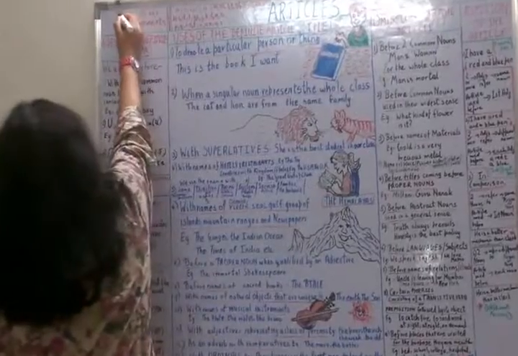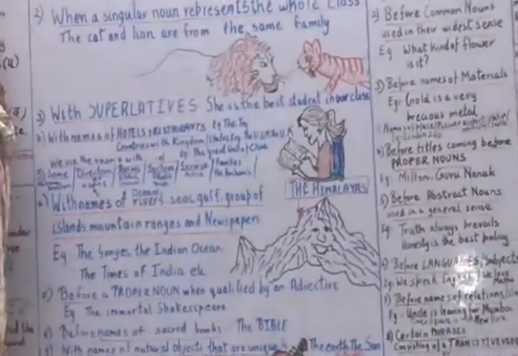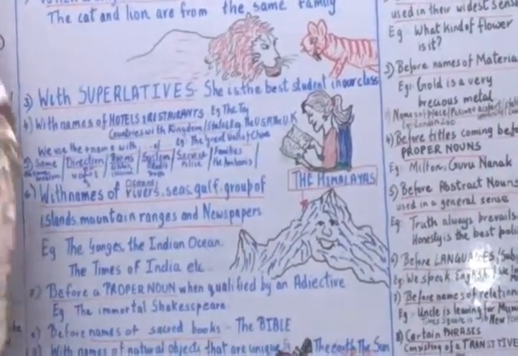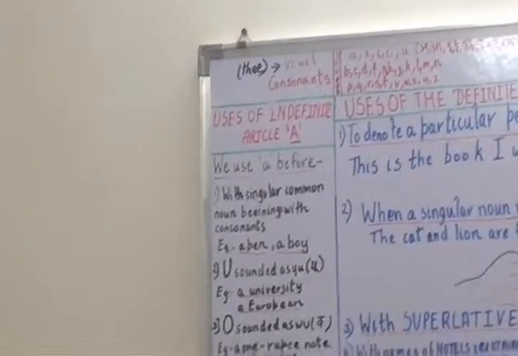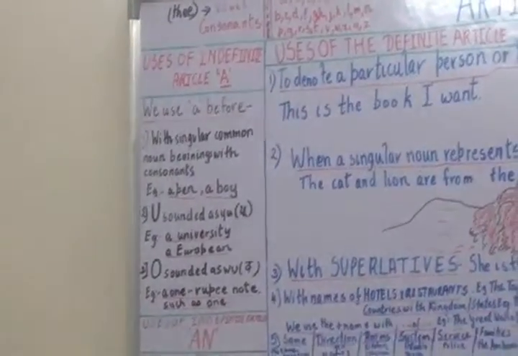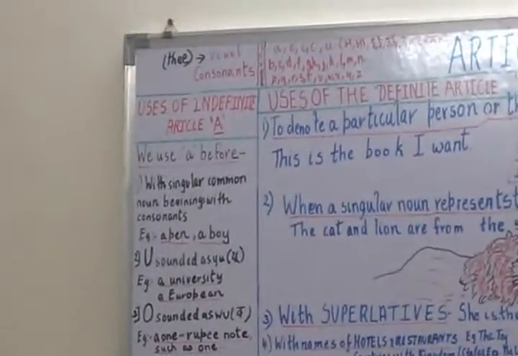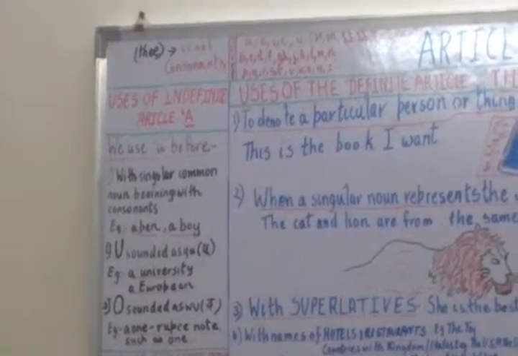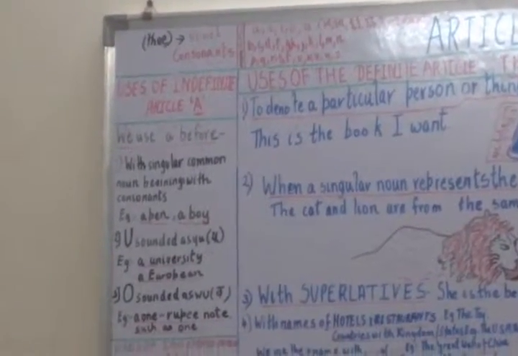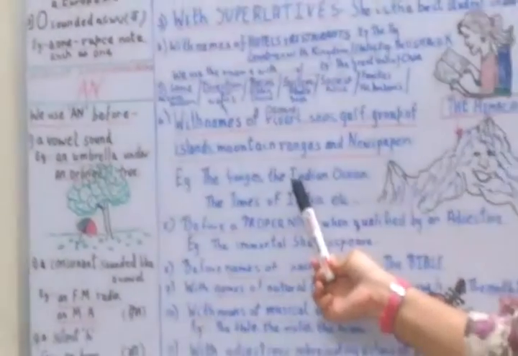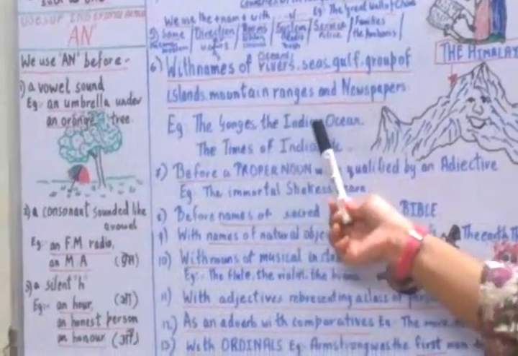So we always have to pronounce it as "thee" before the vowel sound. We say "thee" Indian Ocean, but we do not say "thuh" Indian Ocean. Whenever we have to stress something or it comes before a vowel like E. Now you see here Indian, the I is pronounced, so it has a vowel sound. So we say the Indian Ocean.